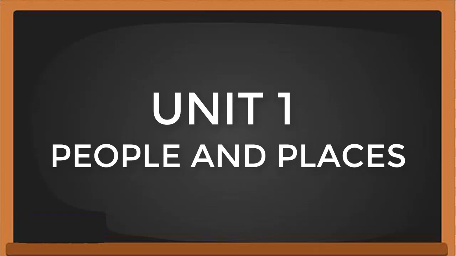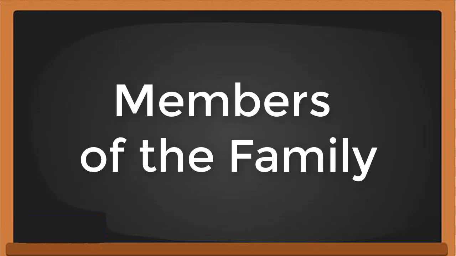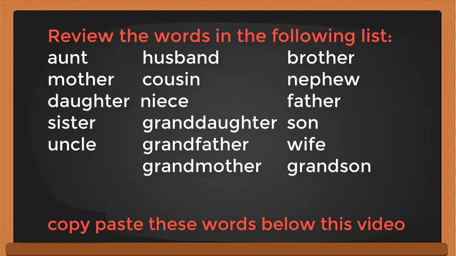Now we're going to learn about people and places. Okay, the nouns people and places. So we're going to learn about people and places. Words for people, members of the family. Okay, now you can review the words in the following list, like aunt, husband, brother, etc. You can write it down. Don't forget, I already wrote it down below the video, so you can just copy paste it.